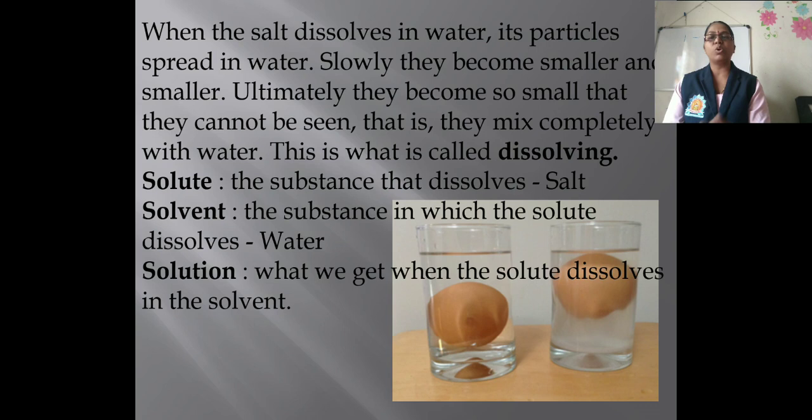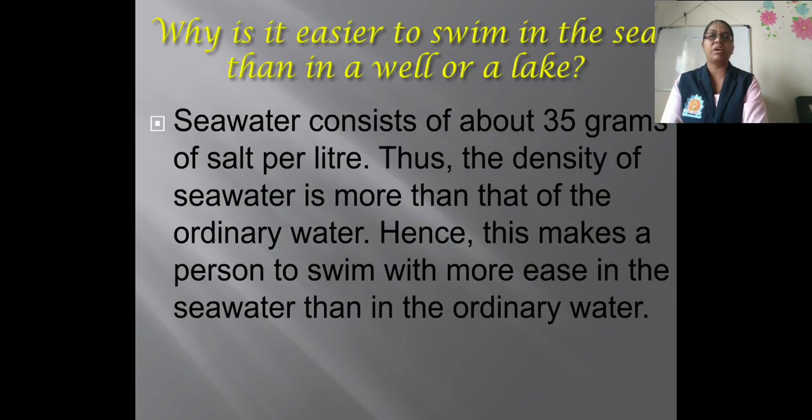So here, three concepts are given: solute, solvent and solution. What is the solute? The substance that dissolves in a solvent is called a solute. Here, the salt is the solute. The substance in which the solute is dissolved, that is water, is called the solvent. And what we get when the solute is dissolved in a solvent is called the solution. So these are the three concepts given here.